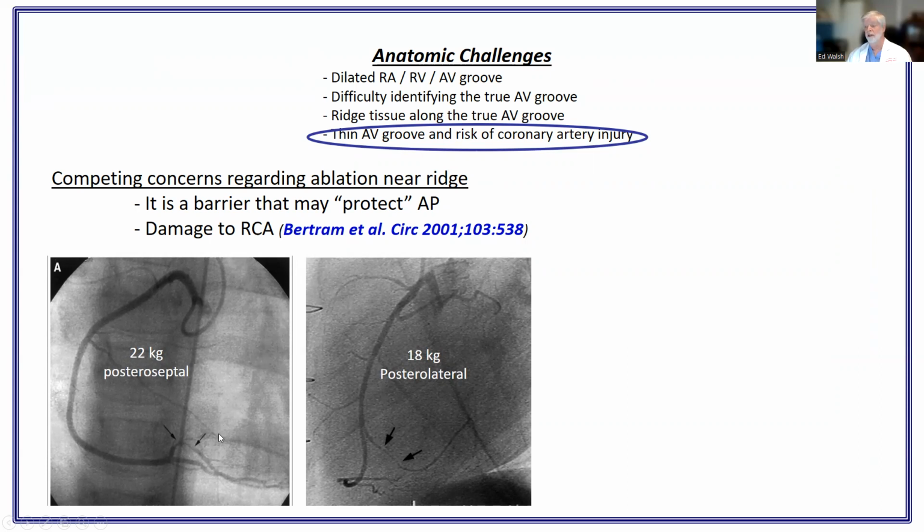He's highlighting two coronary injuries, one in this posteroseptal pathway. Well, that sort of makes sense. That's probably near the mouth of coronary sinus, and even in a normal heart, you have to worry about that. But this was more concerning. This was a posterolateral Ebstein's patient who had an ablation, and the right coronary artery became quite stenotic afterwards.